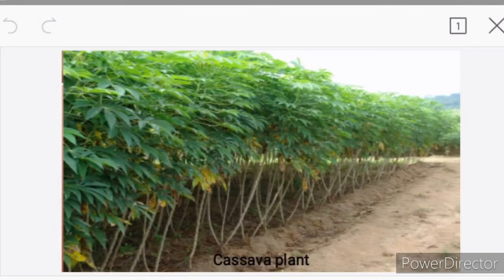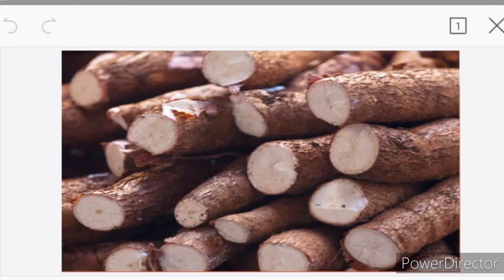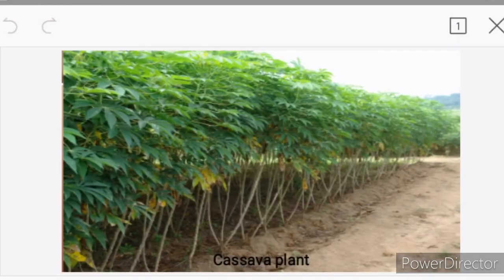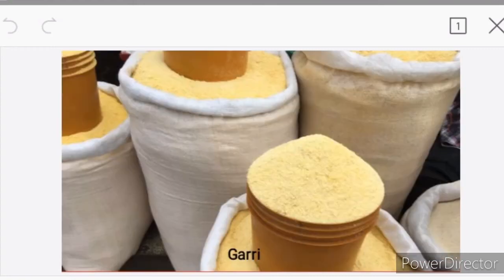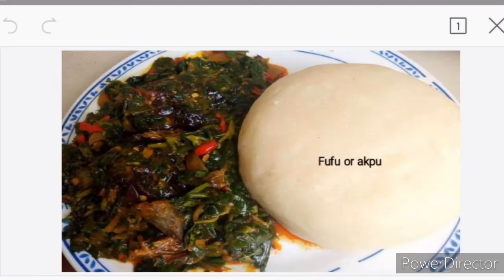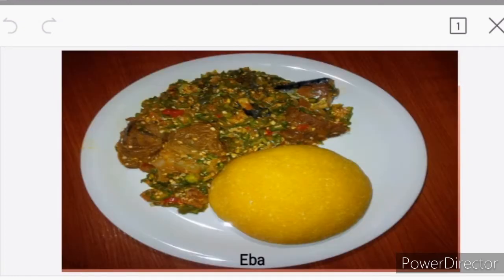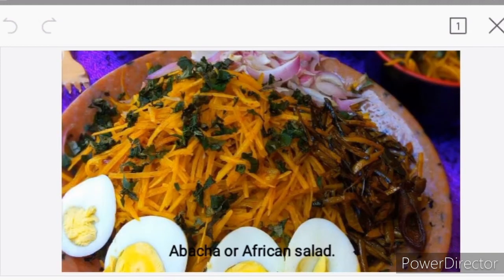You see this plant here. This is the cassava plant from which we get the cassava tuber. It is majorly grown in the southern part of Nigeria, and that is why people in that region eat the things that can be made from the cassava tuber. These are the things that can be made from cassava tuber. We can make things like gari, akpu or fufu, eba, and we can also make abacha or African salad from the cassava tubers.